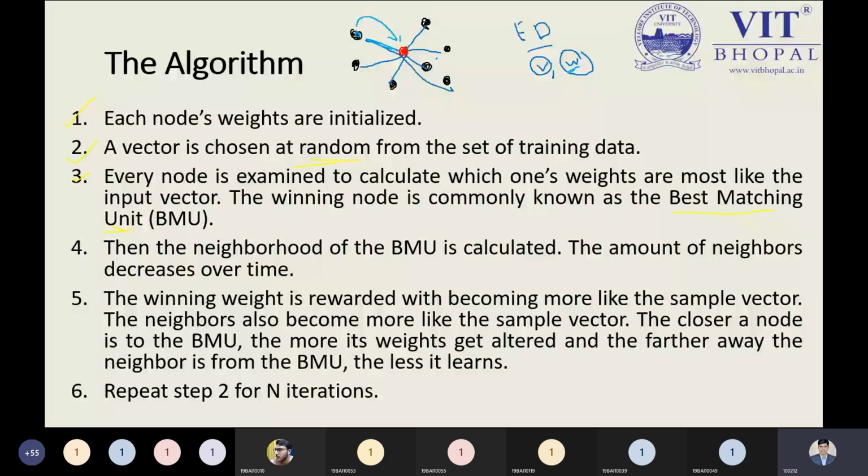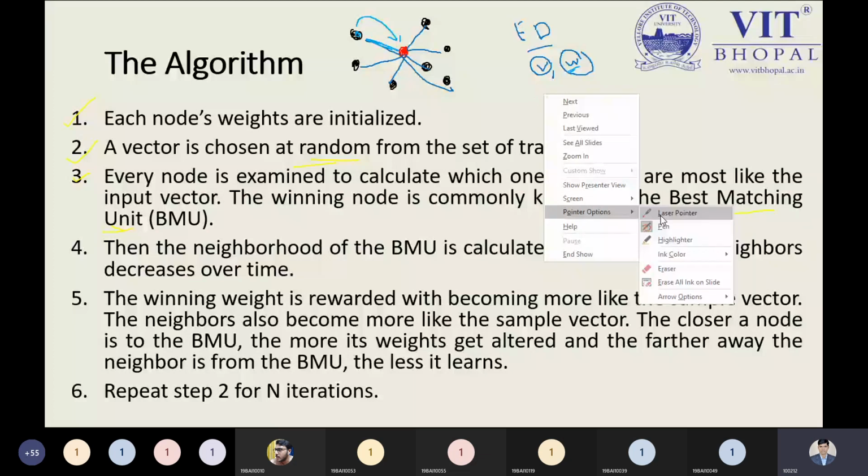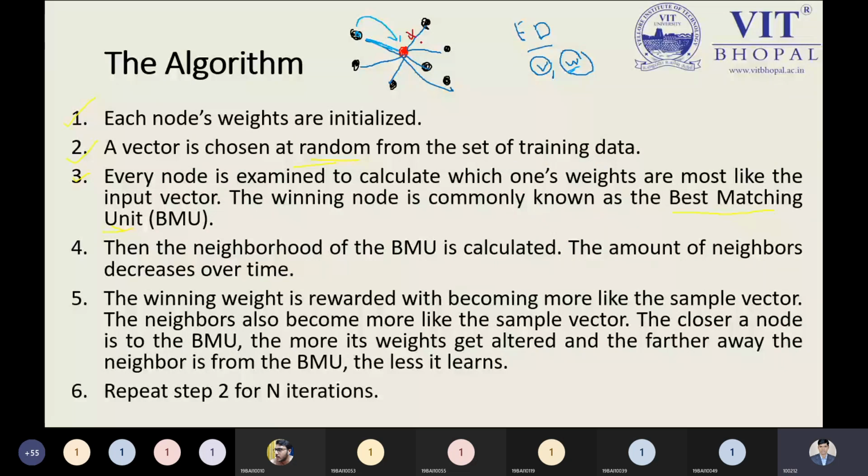Suppose we have calculated the Euclidean distances, and I'm marking them here as x, y, z, w, u, p, and s.